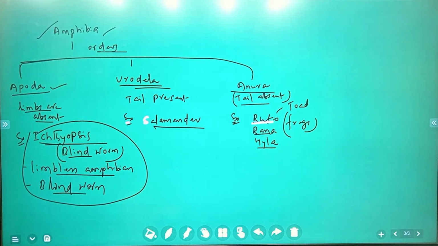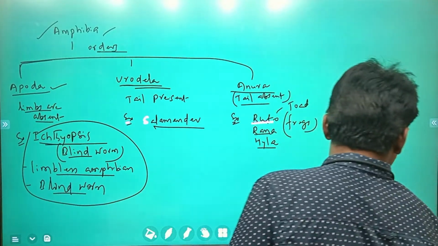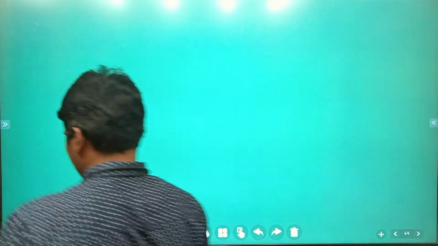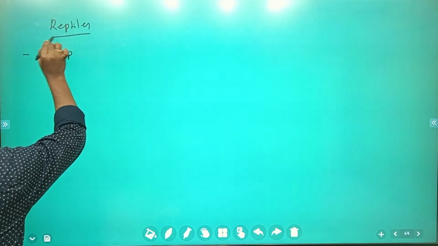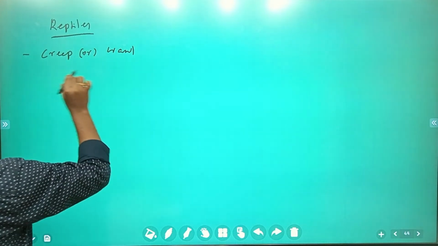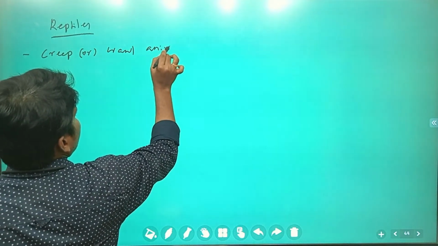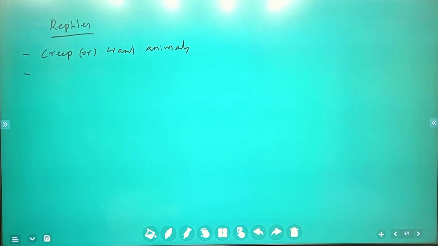Now we are going to see another group, reptiles, and their general characteristic features. Reptile means creeping or crawling animals.